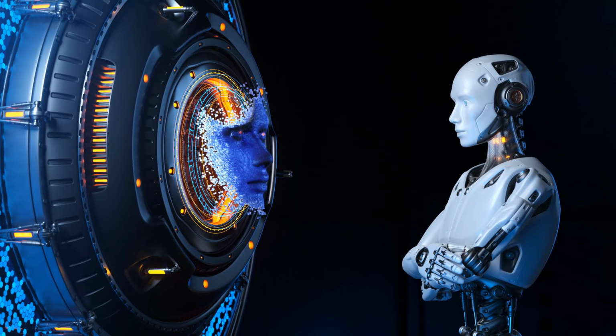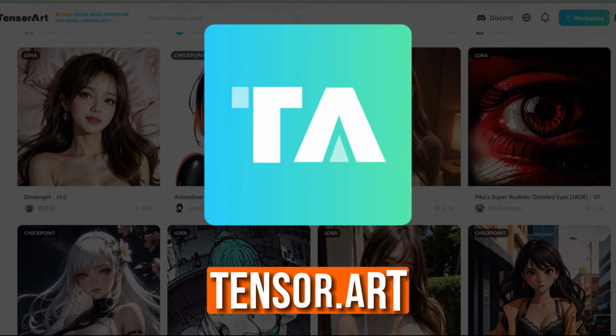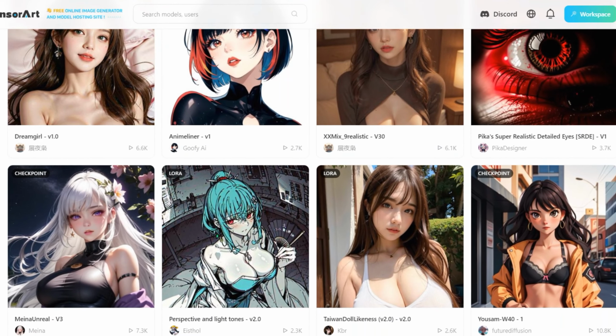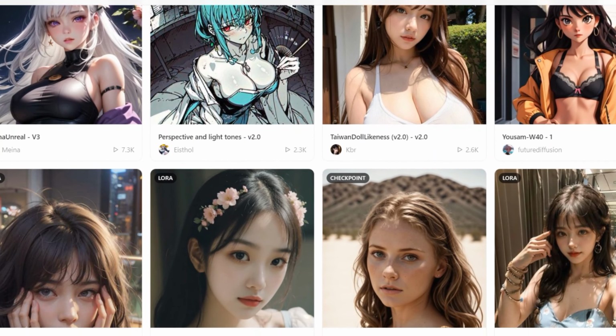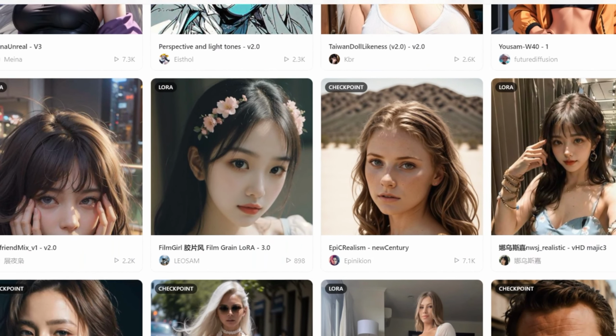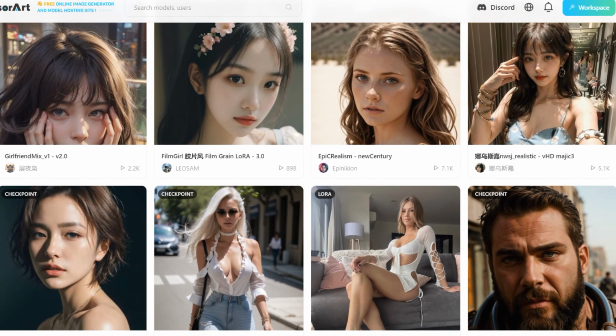This AI is being used, so let me introduce you to Tensor Art. This entirely new AI is capable of producing visuals like these, and it is, in my opinion, the finest free alternative to Midjourney. So let's start from the beginning.